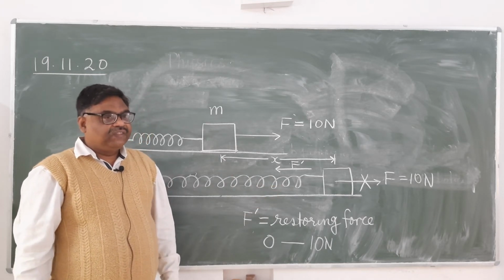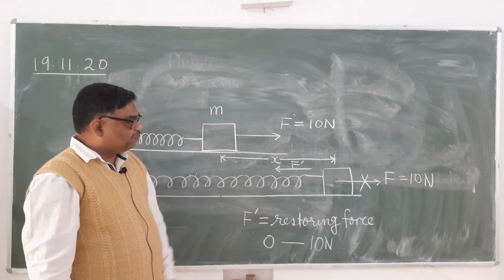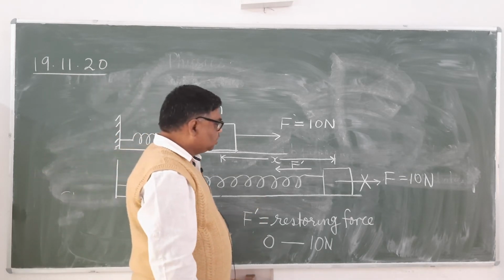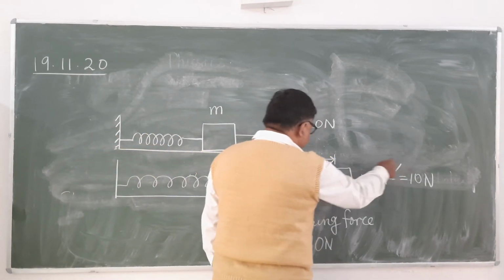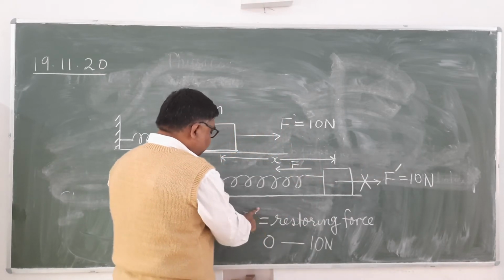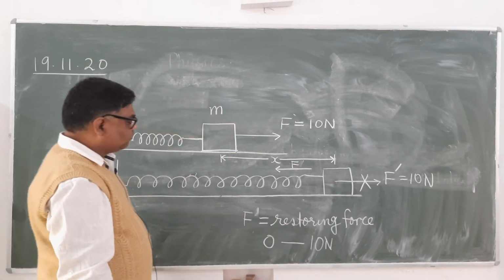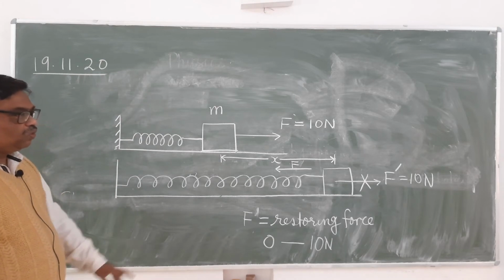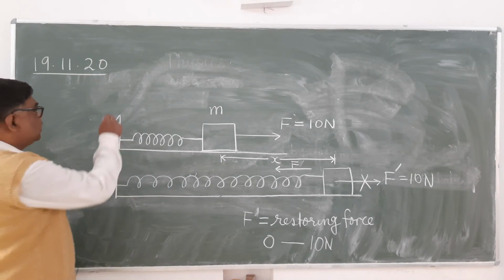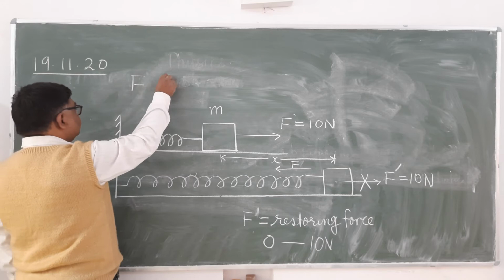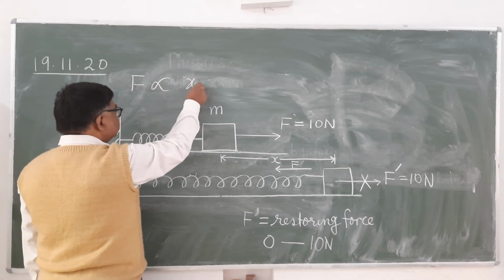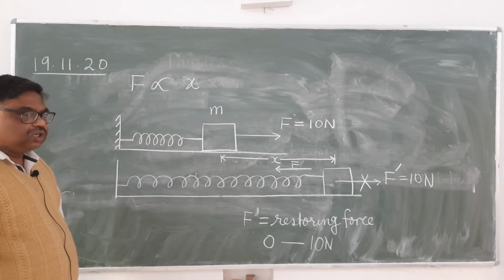Is it clear? So what will be the magnitude of this restoring force? Here you can denote this by F dash, and this you take as F, because later we will take F here. So you have seen that F is directly proportional to x.